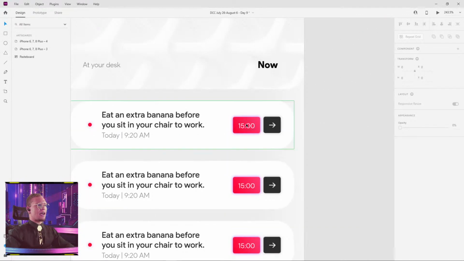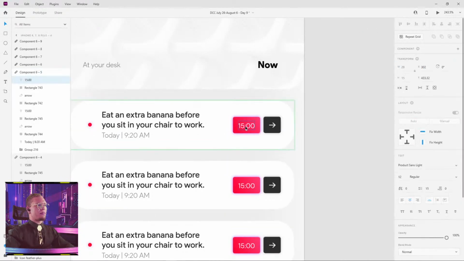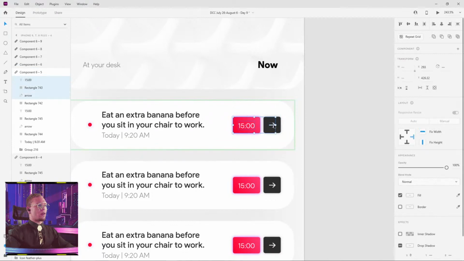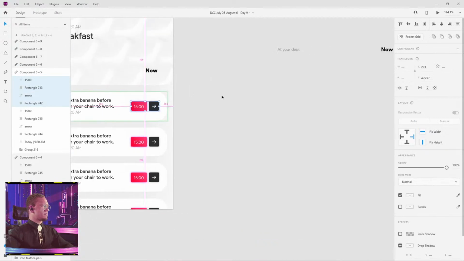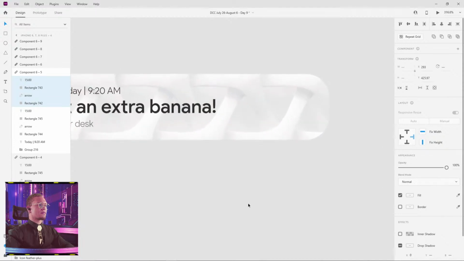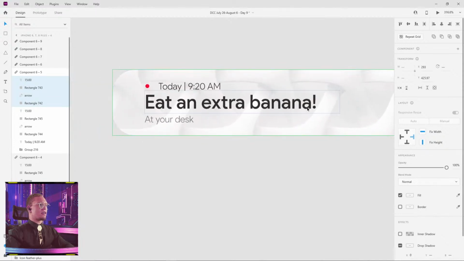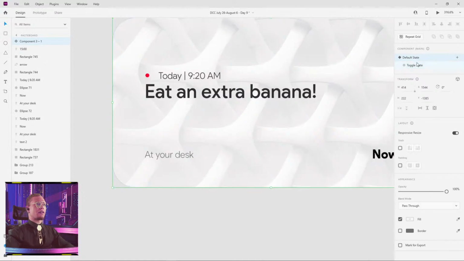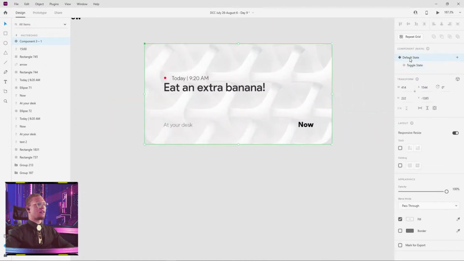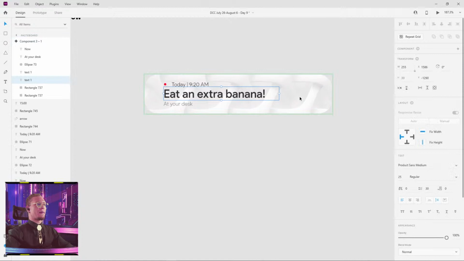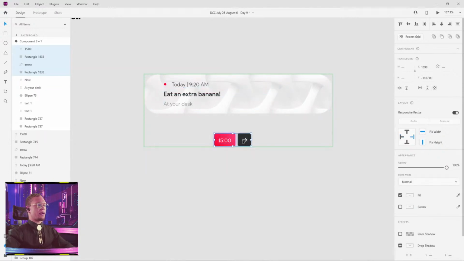And there were a couple other things that we did have in this card. For example, we had the time, things of that nature. So maybe that's what we'll add as well. I'm just gonna steal this. Do a quick time check, we're good. I just want to do a quick check on the default. So this is what we have between our default and our toggle. When we go small, we're also going to reduce our copy size here to about 14 pixels. We're going to paste our time into our component as well.